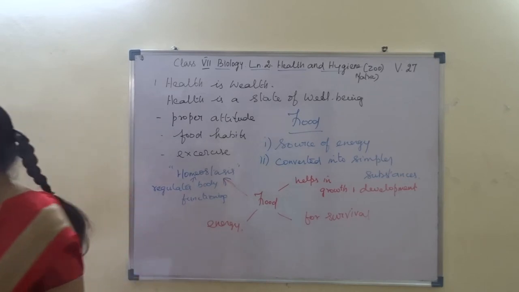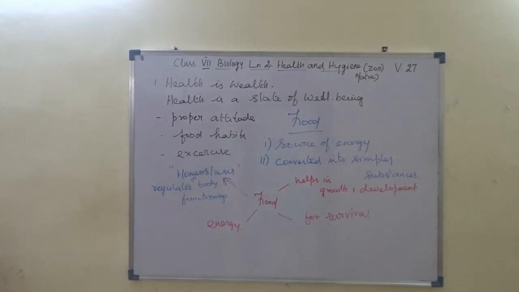So the 4 points: first, food helps in growth and development. Food helps for the survival of the organism.